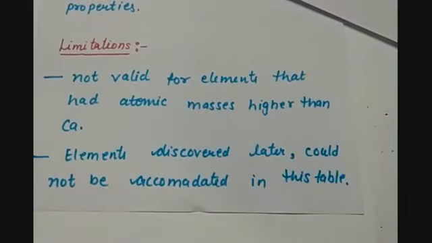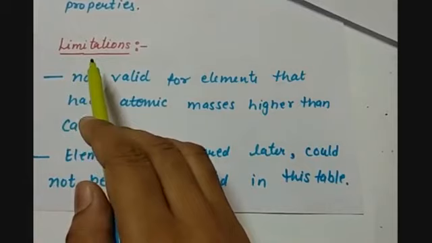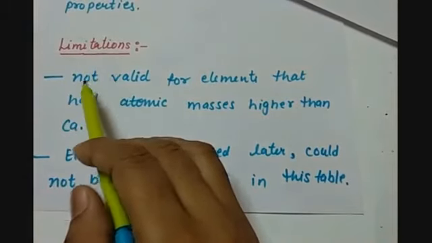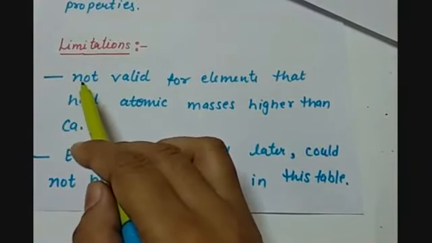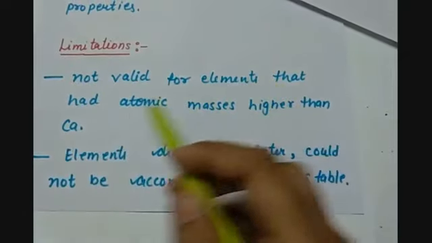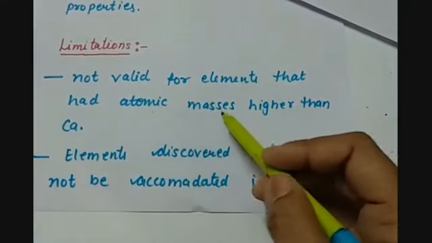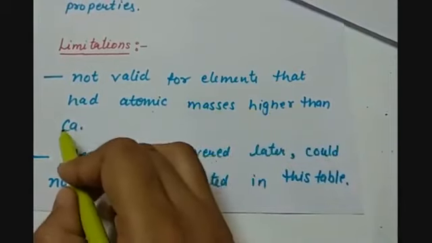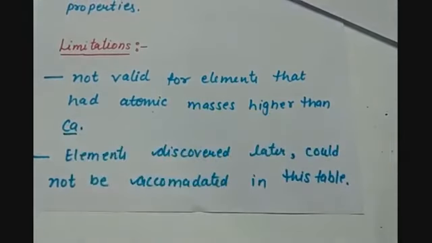Although this law was applicable up to 20 or 30 elements, as we go higher, to elements with higher atomic masses, this law failed. So there are some limitations of Newland's law of octaves: this law is not valid for elements that have atomic masses higher than calcium. It is applicable only till calcium.